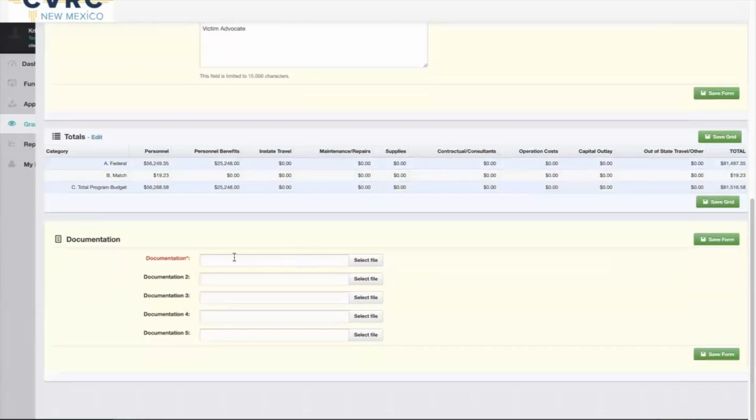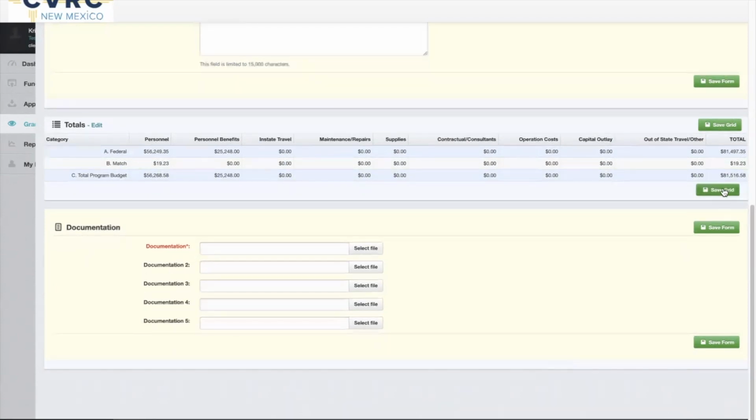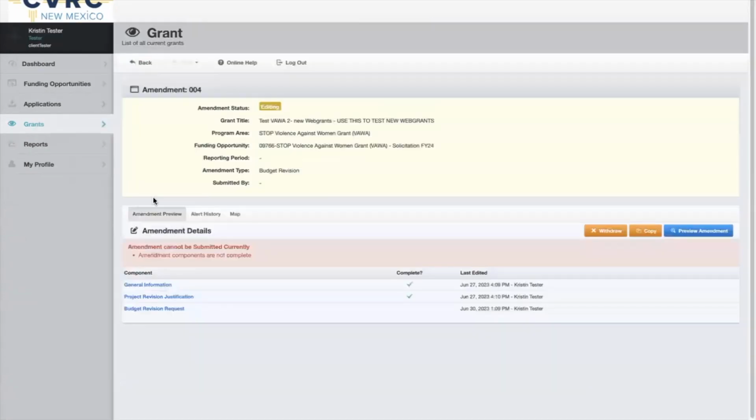And then you'll add your documentation. So for our example, with our new staff coming in, we would want to add their resume. This is where you would add your budget amendment sheet that you can download on CVRC's website, and it's linked in the description. And then every time you make a change, you want to click Save Grid, Save Form. Go back to the amendment list. Then if I had submitted the documents, we would have a check there, and we would be able to submit here.